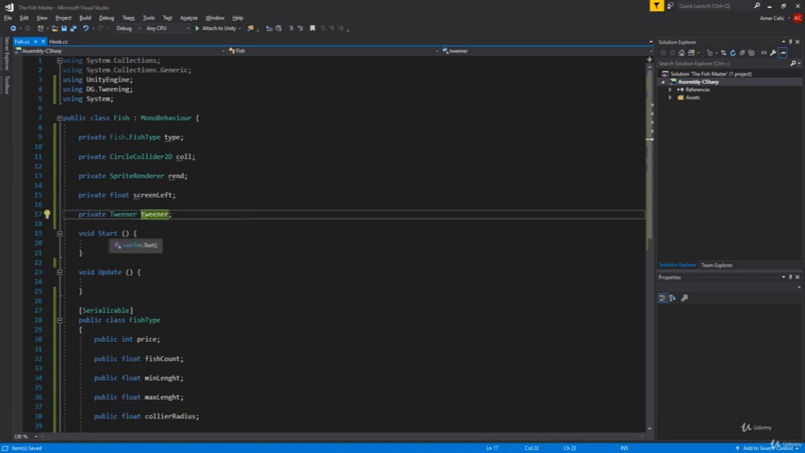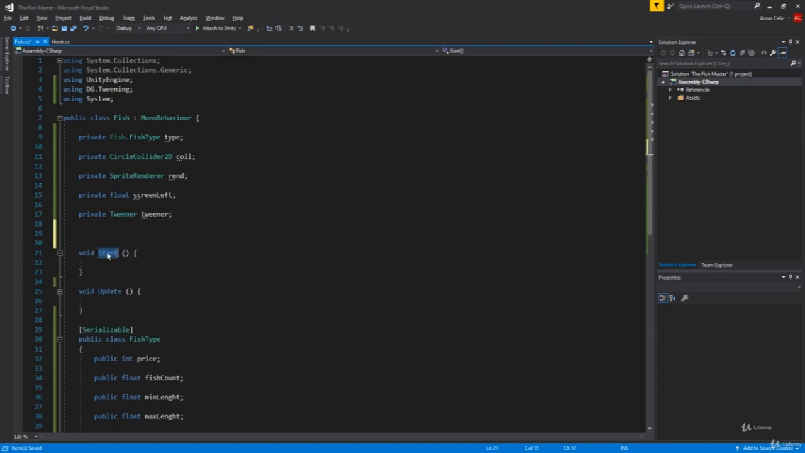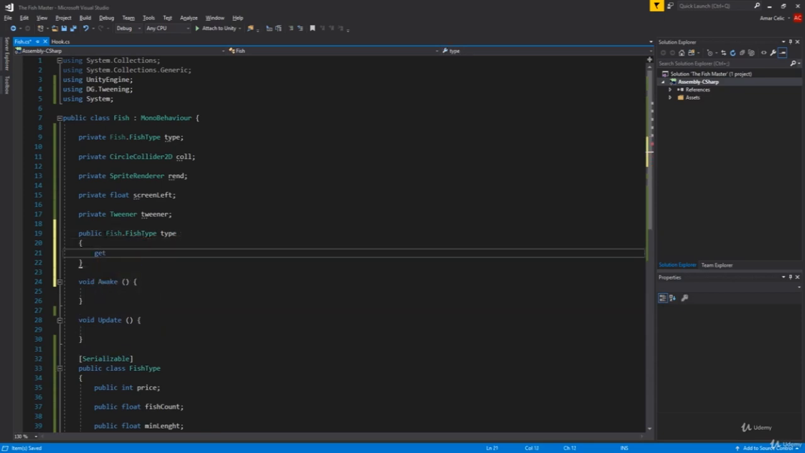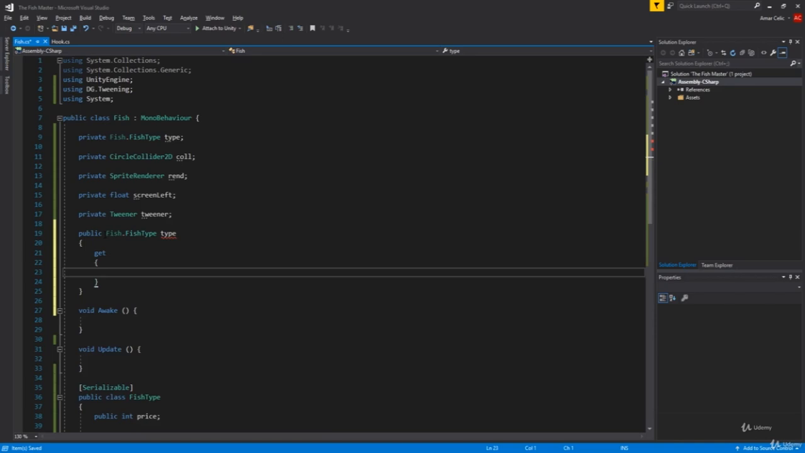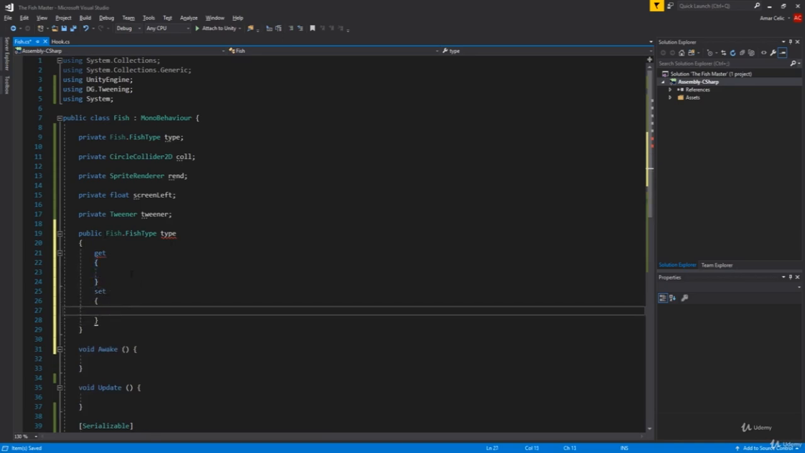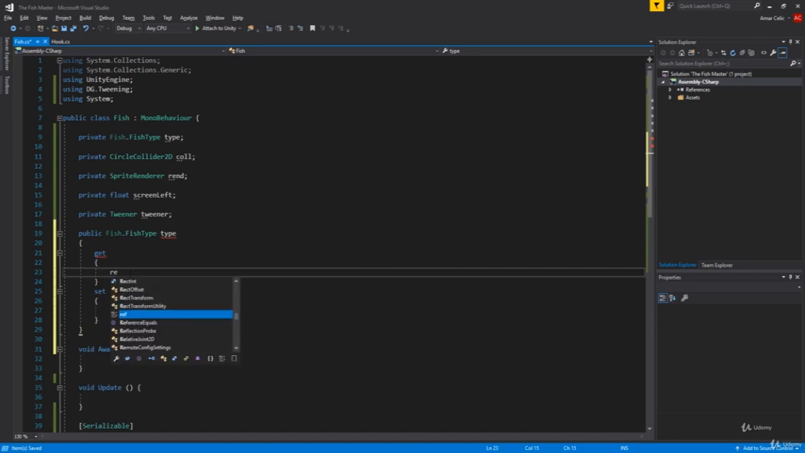Now in our Awake function, which we'll use later on, first we'll use our public, so public Fish.FishType, because here we're gonna have our getter and setter for the type. So let me do that real quick, get and set. To get, we're just gonna return this type. Yep, I can. Type, we're gonna return the type.